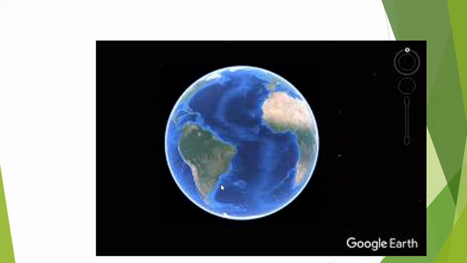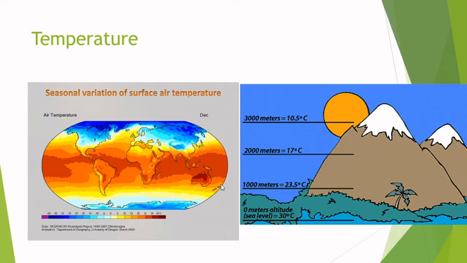But on the other hand, the diversity inside the terrestrial ecosystems is much bigger, because the biotopes and the biocenosis are much bigger, are greater. This is because the abiotic factors are much bigger and they change much more than in the aquatic ecosystems. Now, these abiotic factors are mainly 2: temperature and precipitation.